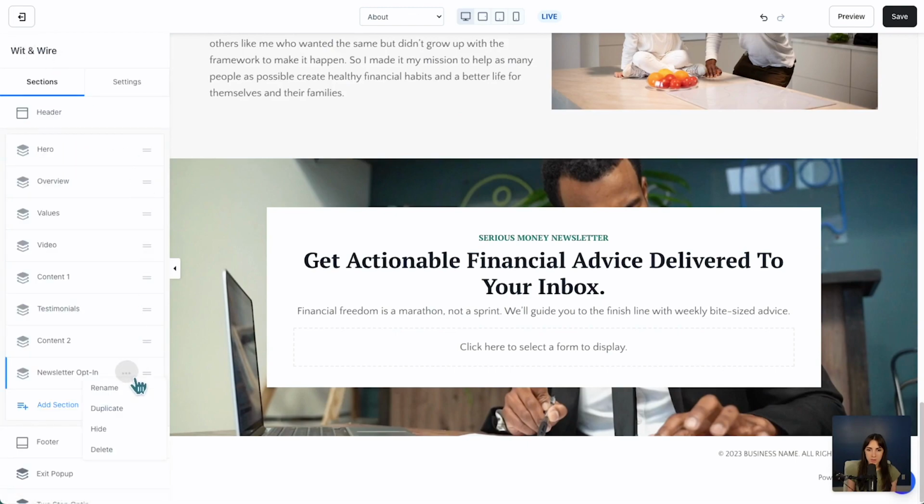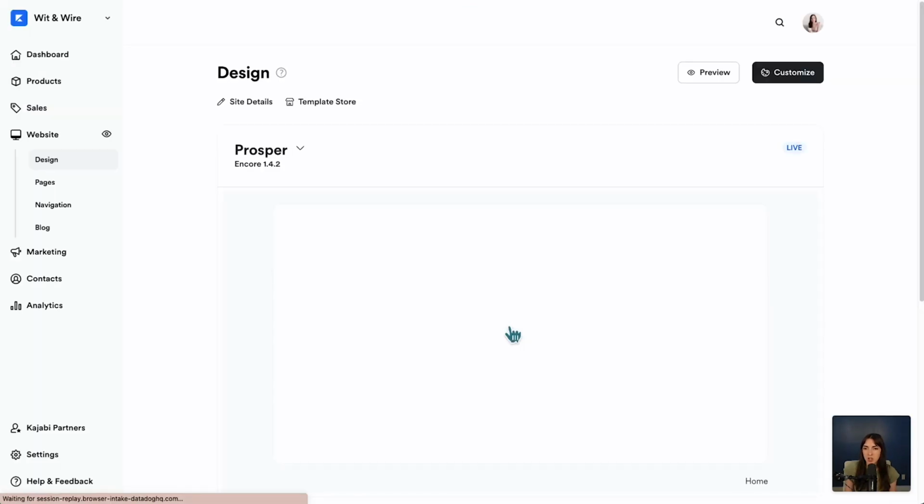If you click the menu here, you can delete or duplicate or even hide a section if you aren't sure yet. So I would go through all of those, save your changes, and then head back to design. I'm not going to save those changes. I'm just going to go ahead and go back here.